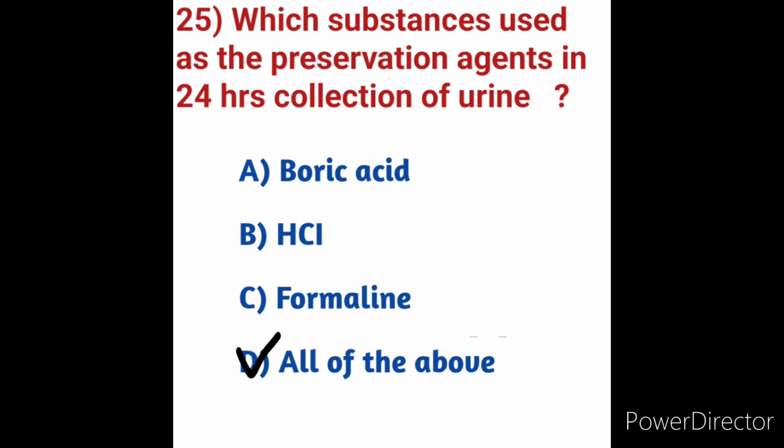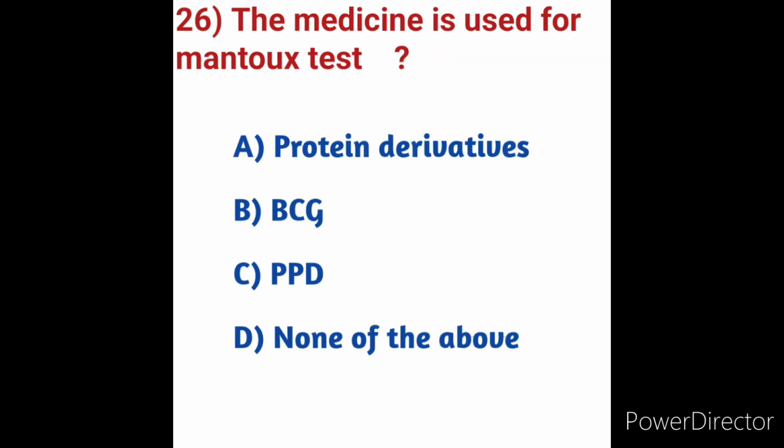Next we will move on to question number 26. Which medicine is used for the Montex test? We will see the options here. First option A, protein derivatives. Option B, BCG. Option C, PPD. Option D, none of the above.